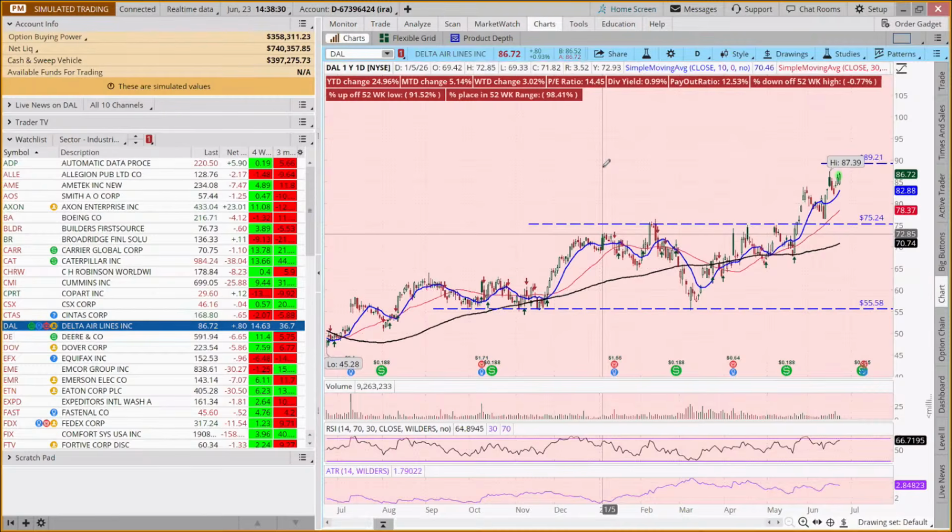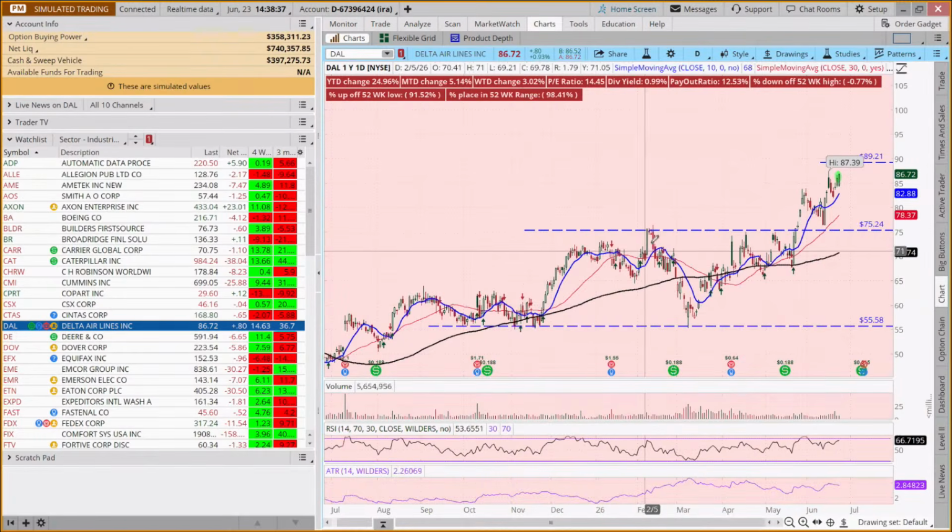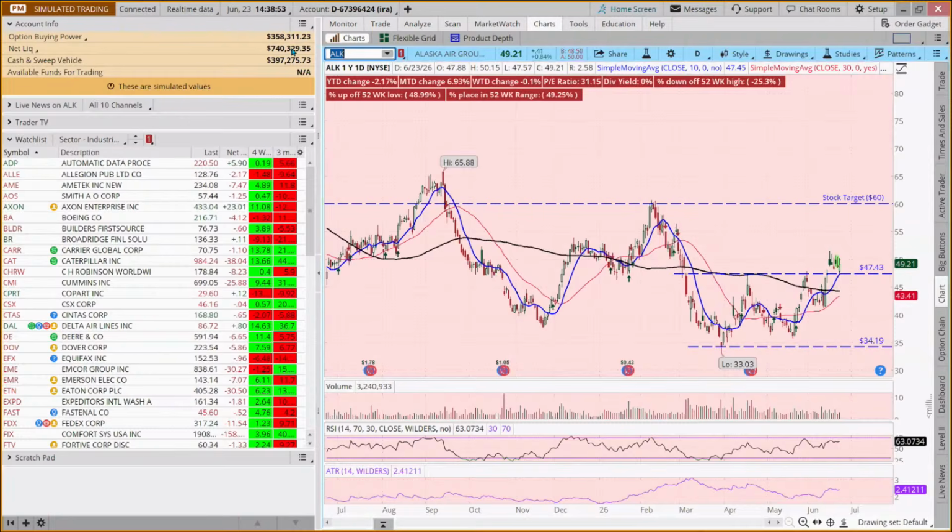But if I sort this way, I can come and cherry pick, because I know we looked at Delta. Oil prices have been coming down. And so what's that mean for heavy users of oil and refined oil products like gas, which the airlines use a ton of, is that they've had a very favorable response and are breaking out to the upside. And so if we look at those, Alaska, similar, we had a big double bottom or cup and handle, broke out, came back to retest. United Airlines.